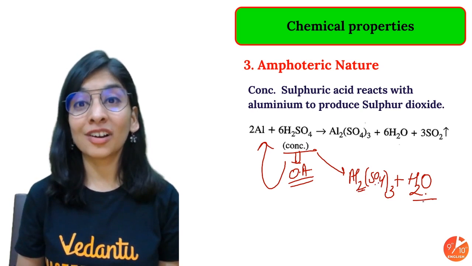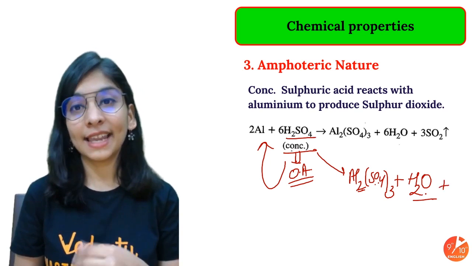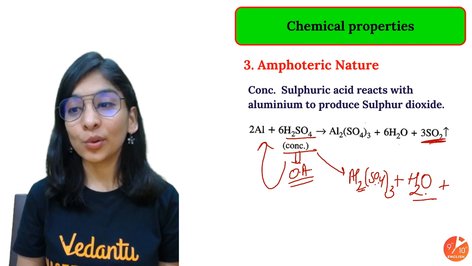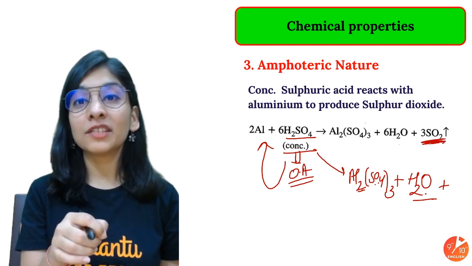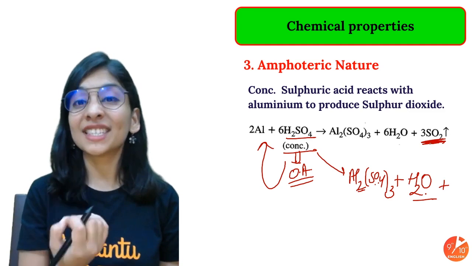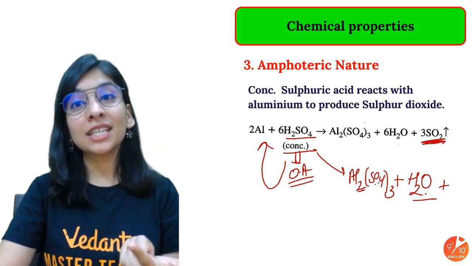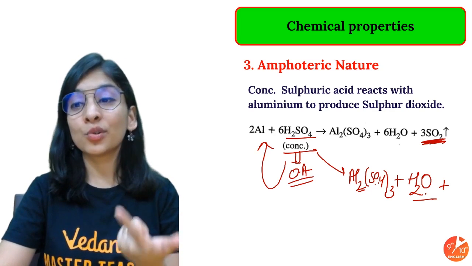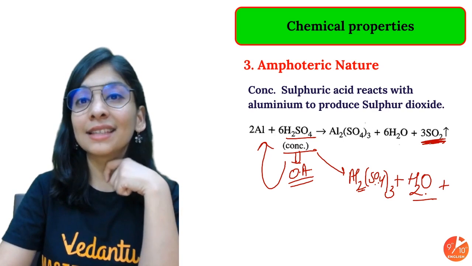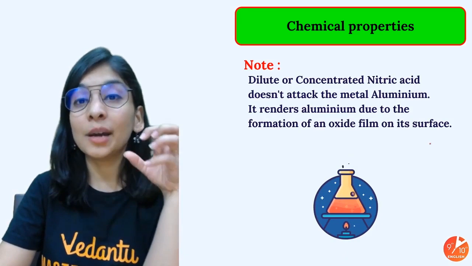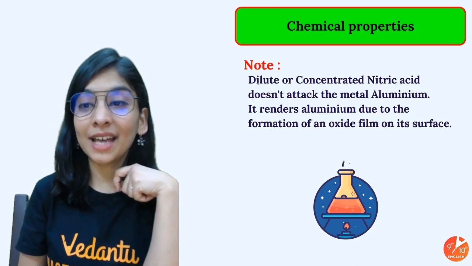This is already in the oxidized form, having more amount of oxygen. This will also be oxidized to water and itself get reduced to give gases like SO2 and SO3, and that you can see here as well. So in this reaction with concentrated acid, they are better oxidizing agents. You will get metal salt along with water being an oxidized product, with a reduced product of your sulfuric acid, that's SO2 or SO3, depending upon the concentration of acid that you have taken. Okay, this part is clear.